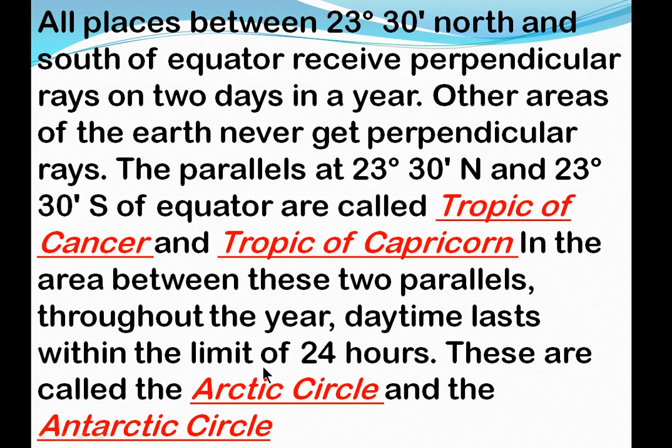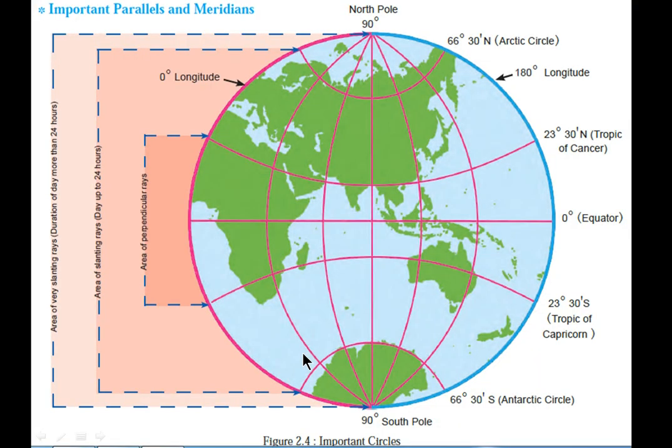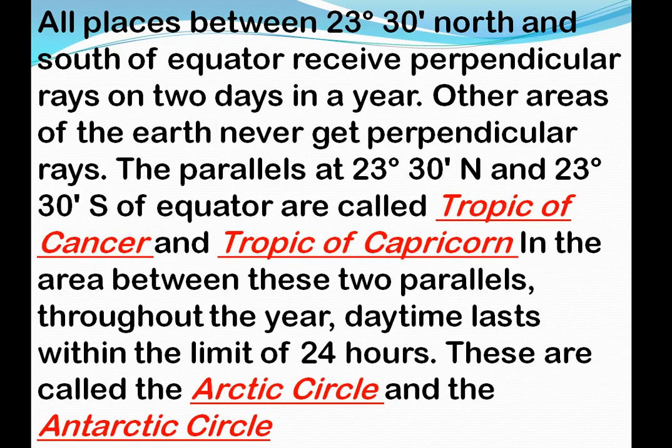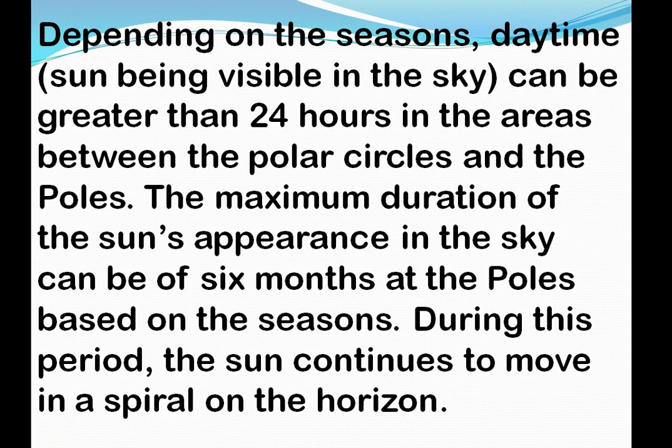In the area between these two parallel lines, throughout the year, the daytime lasts within 24 hours. These are called the Arctic Circle and the Antarctic Circle. See in the figure how the perpendicular rays have been shown on the globe.